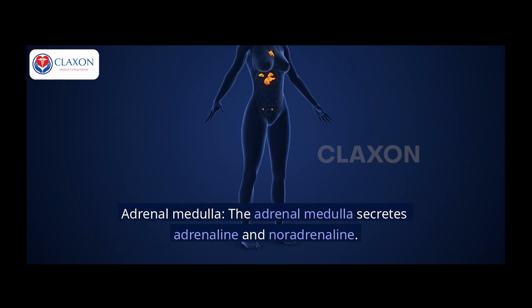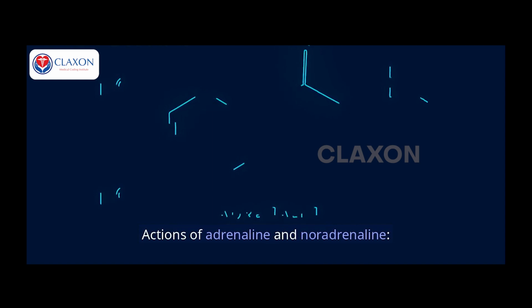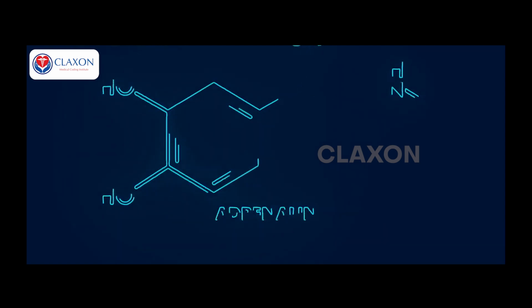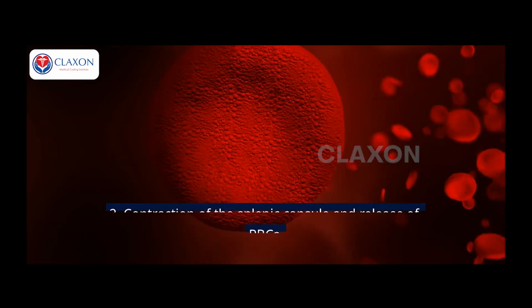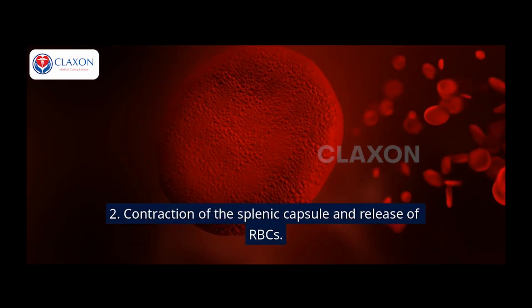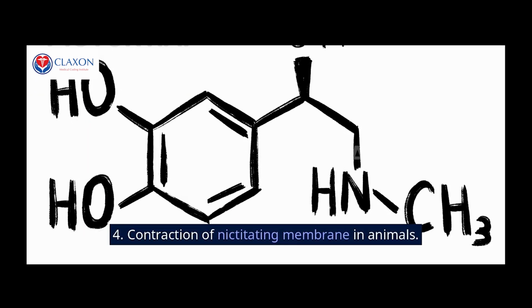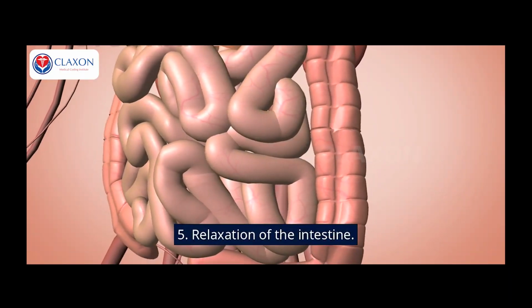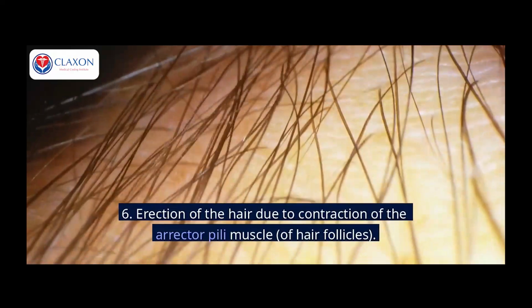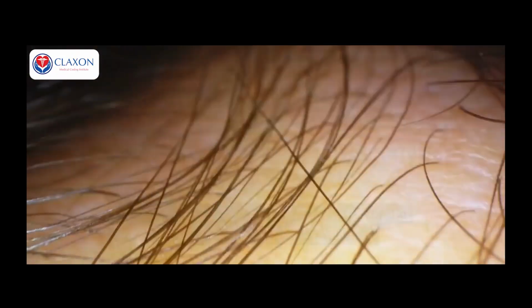Adrenal medulla. The adrenal medulla secretes adrenaline and noradrenaline. Actions of adrenaline and noradrenaline. 1. Vasoconstriction and rise in blood pressure. 2. Contraction of the splenic capsule and release of RBCs. 3. Dilatation of the pupil. 4. Contraction of nictitating membrane in animals. 5. Relaxation of the intestine. 6. Erection of the hair due to contraction of the erector pili muscle of hair follicles.